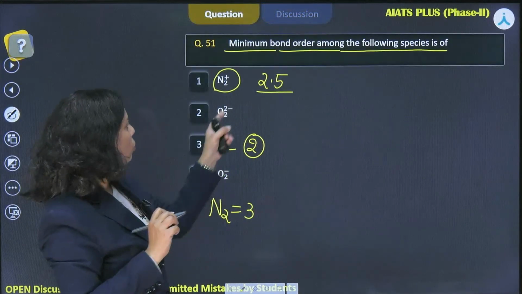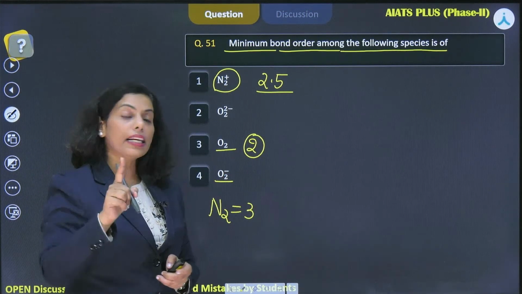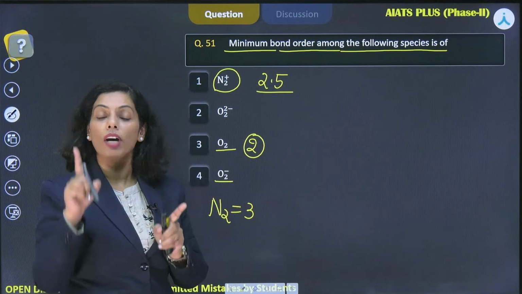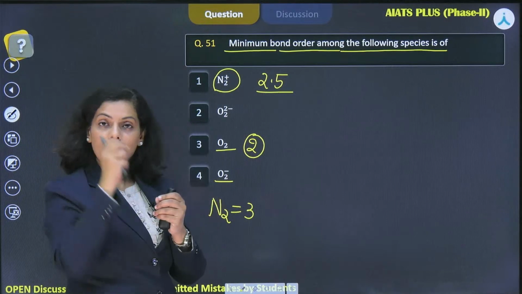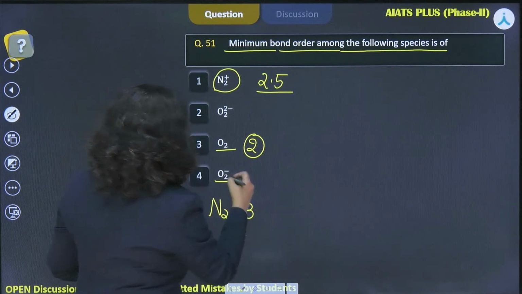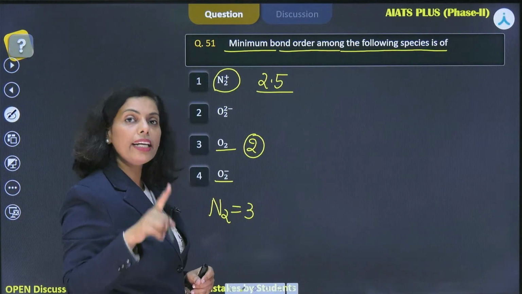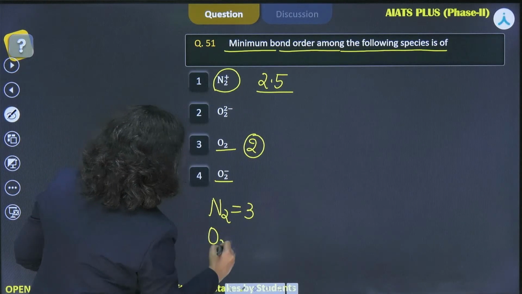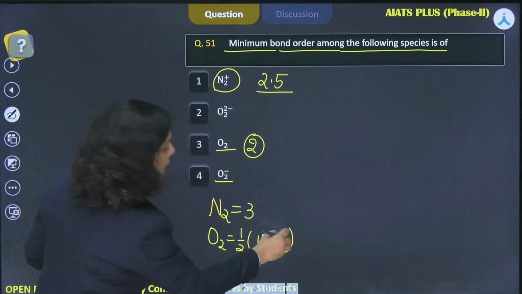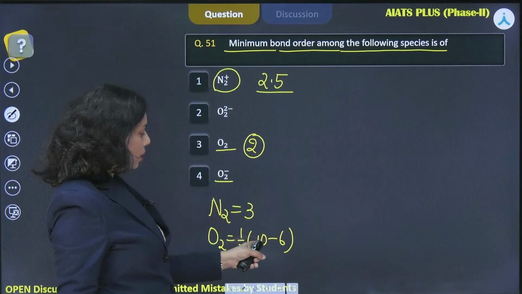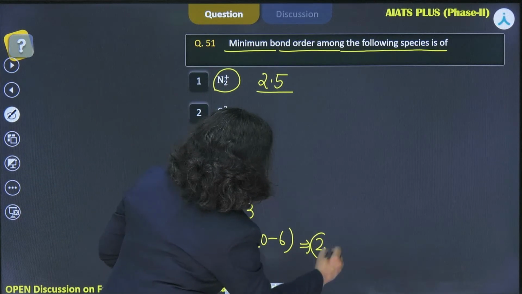So what about O2 minus? You are adding one electron to the anti-bonding MO. It means the bond order would be reduced, right? Generally for O2 we count this way: half of 10 minus 6. 6 electrons were there in anti-bonding molecular orbital, and in the bonding 10 electrons. So 10 minus 6, 4 by 2, it means 2 is the bond order for O2.